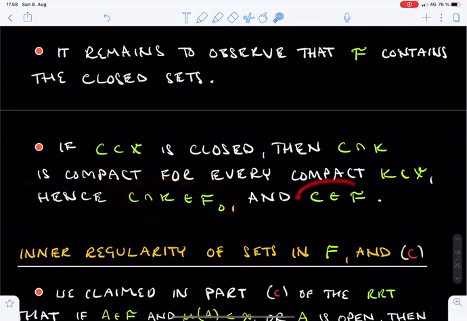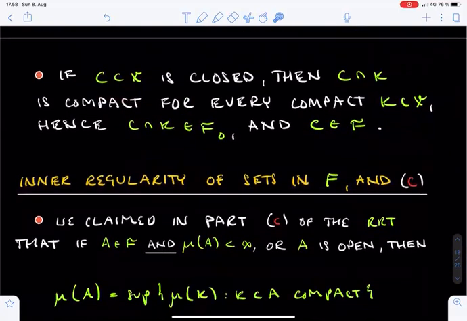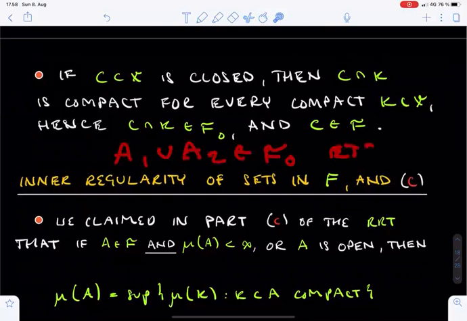This means that C itself lies in F. We have now shown that F is a sigma algebra containing the Borel sets. It's also good to keep in mind some of the steps in the proof above, in particular that F0 is closed under taking finite unions, intersections and differences.